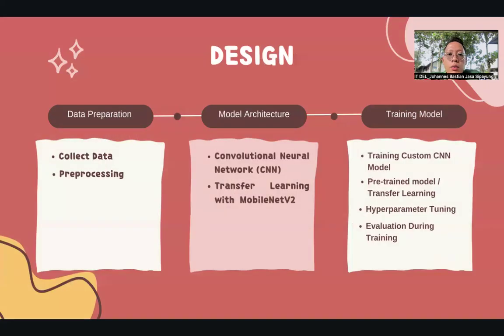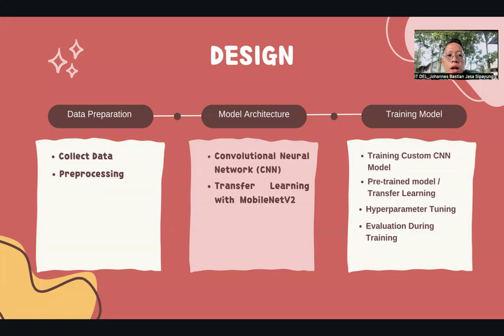Now I will explain the design of this project. The first part is data preparation. In data preparation, I will collect data. In this case, I will collect all the categories of currency nominal values in Indonesia. There are seven categories: 1,000, 2,000, 5,000, 10,000, 20,000, 50,000, and 100,000. After collecting the data, I will do pre-processing, in which I will clean the data.